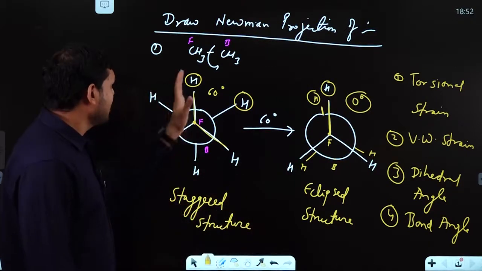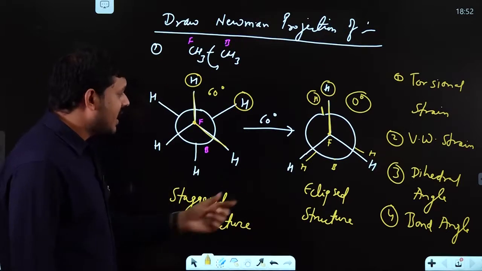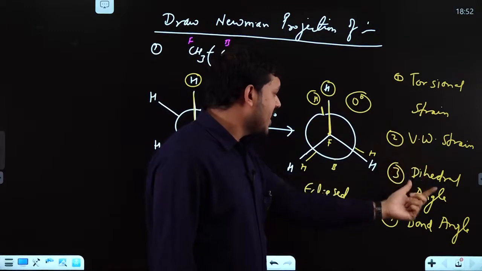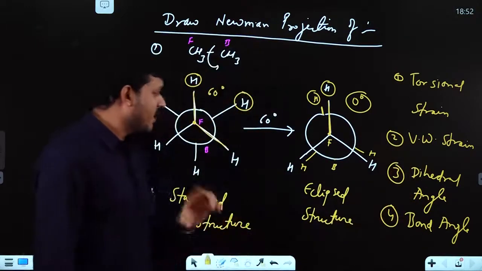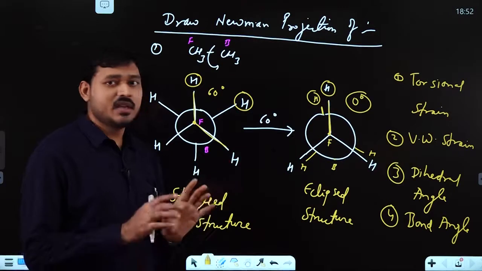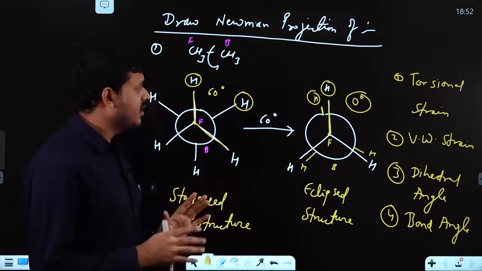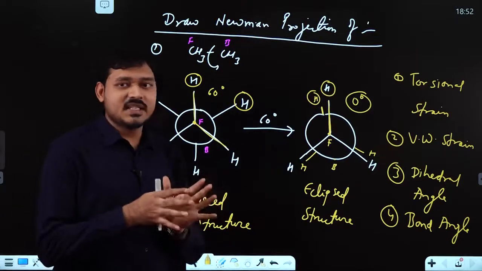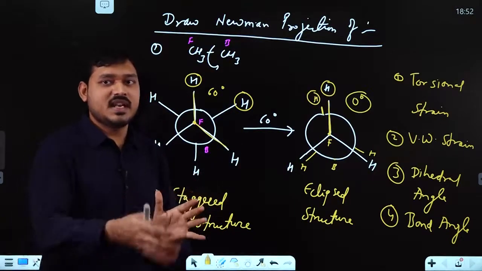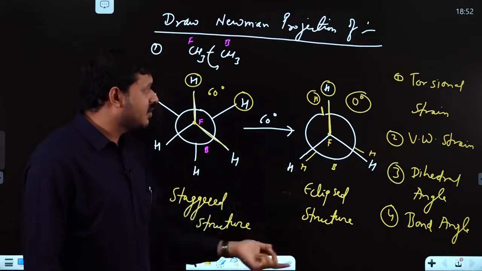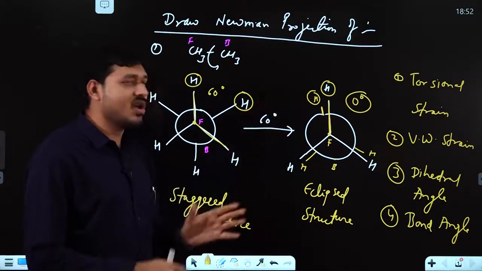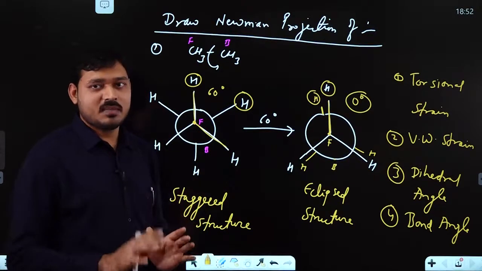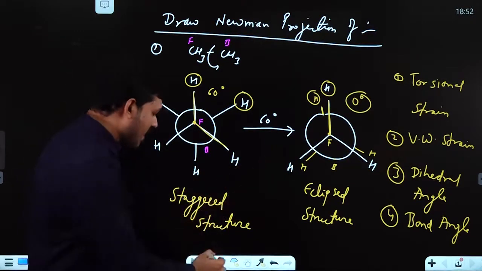So I think through this ethane, I have made you understand eclipsed form, staggered form, torsional strain, van der Waals strain, dihedral strain, bond angle strain. One more thing: for hydrogen, the torsional strain is very less, or you can say negligible. But when you have bulky groups like CH3, halogens, or other groups, it matters; for hydrogen only it is very less or negligible. So let's understand from another example.